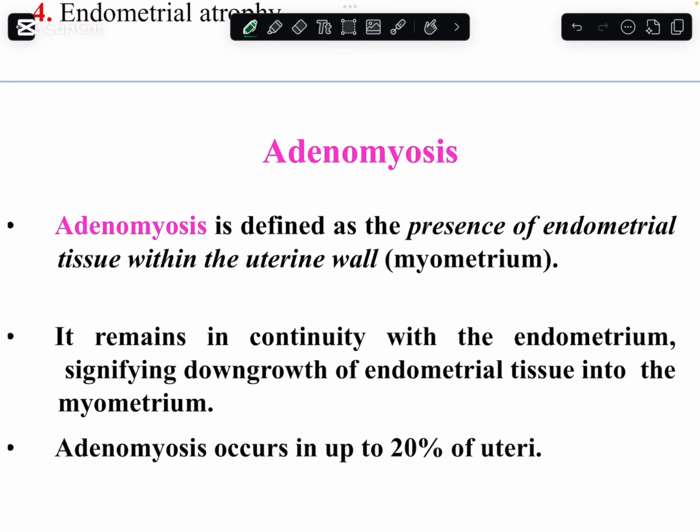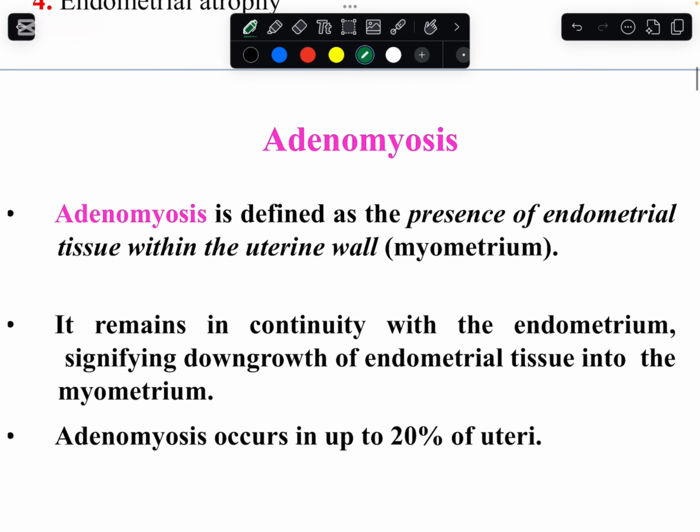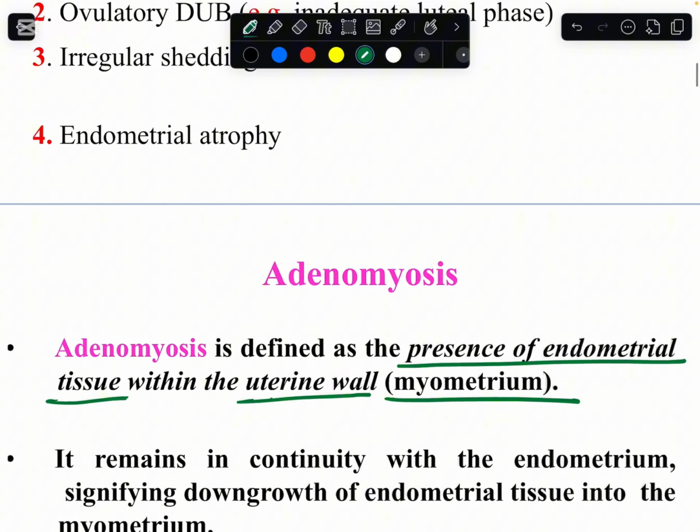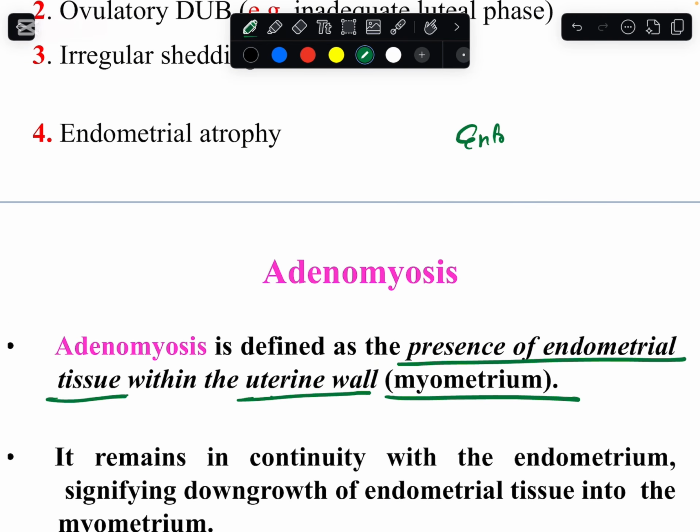What is adenomyosis? Now, adenomyosis is just like endometriosis. It is the presence of endometrial tissue within the uterine wall, that is the myometrium. I've already told you about endometriosis. What did I tell you about endometriosis? I told you that endometriosis means presence of endometrial tissue in some ectopic sites, right?